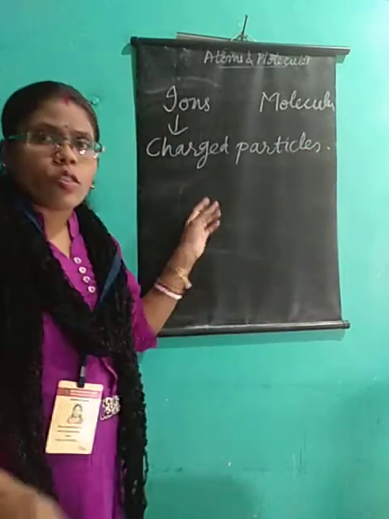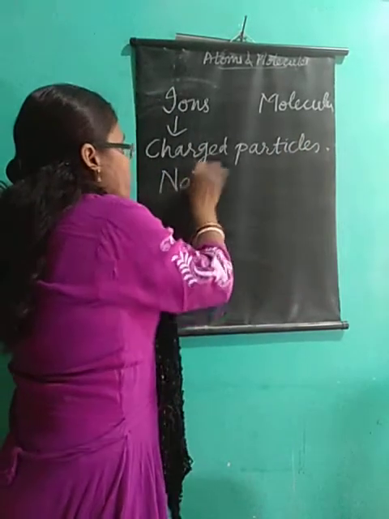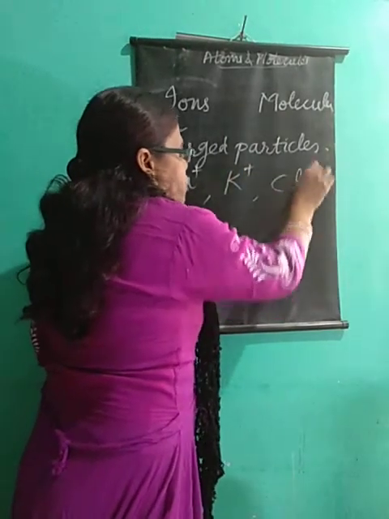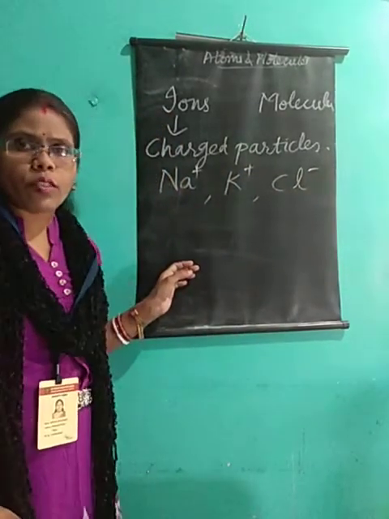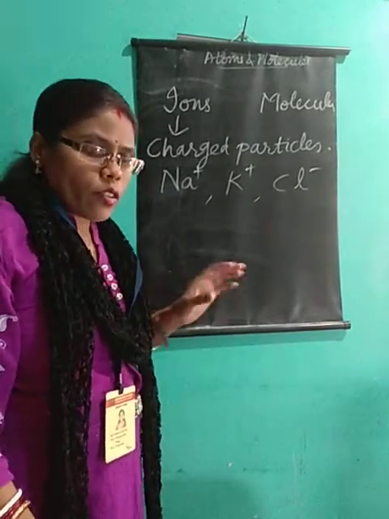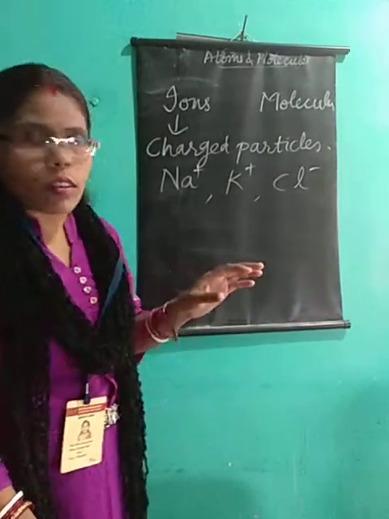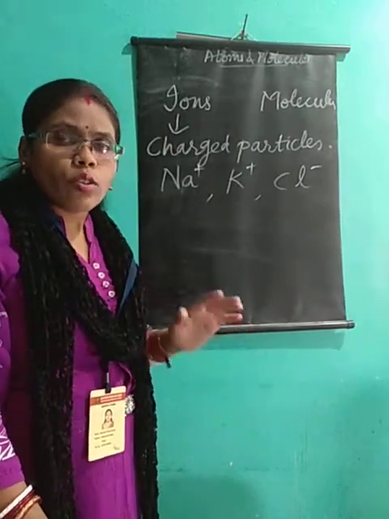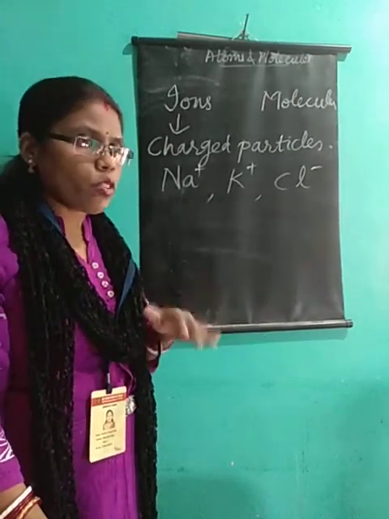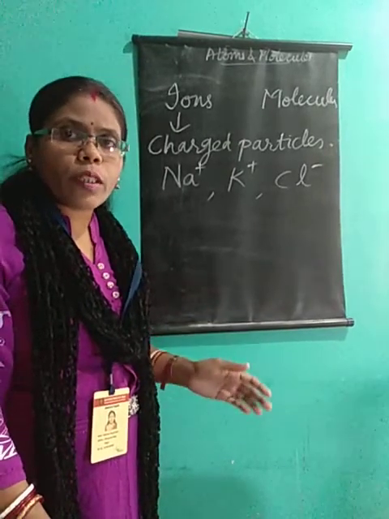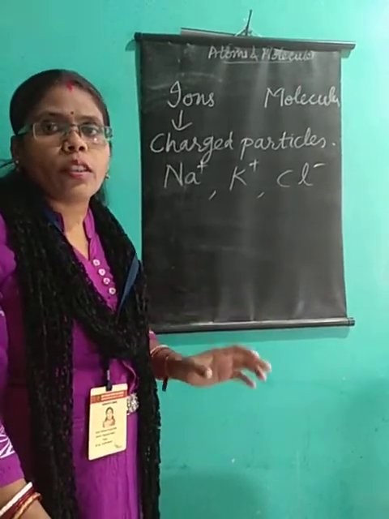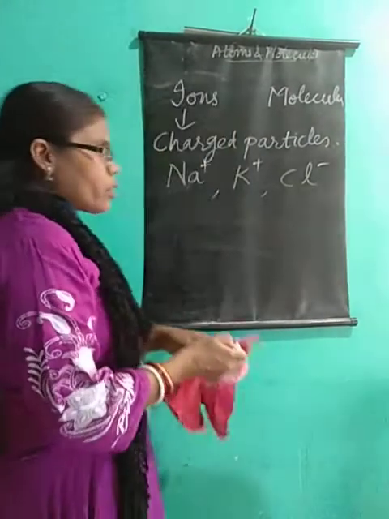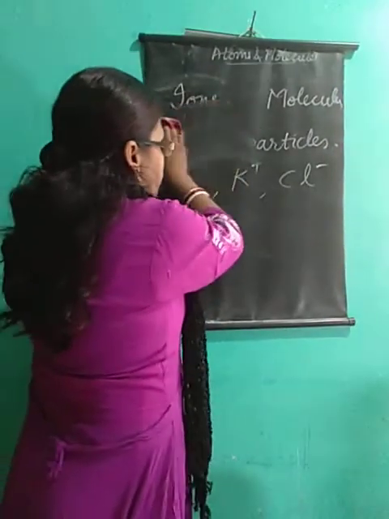Okay, so I can give you some examples. It is Na+, K+, Cl-. These are examples of some of the ions. I had also told you about those valencies and other things. I'll explain it in detail, but for now you need to learn those valencies, because without knowing them you will not be able to write the formula of a particular compound. So how to write the formula of a particular compound? Let us know even that.